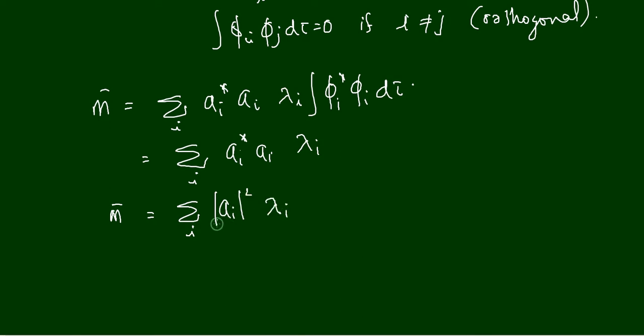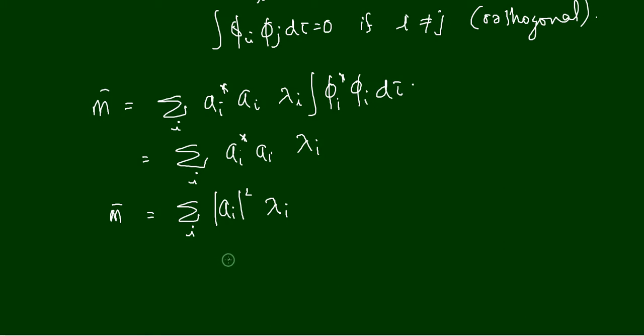You will remember this. I have already explained why the modulus of ai square is equal to ai star ai. I already explained this when I introduced complex numbers. So you can check my previous video, where you will see that integral ai star ai is equal to the square of the modulus of ai. So m bar is equal to sigma i ai square lambda i.